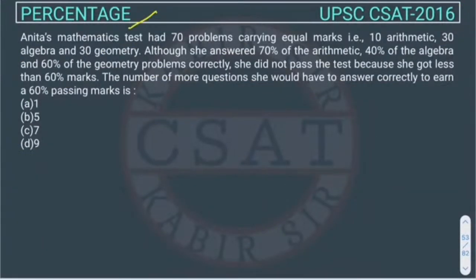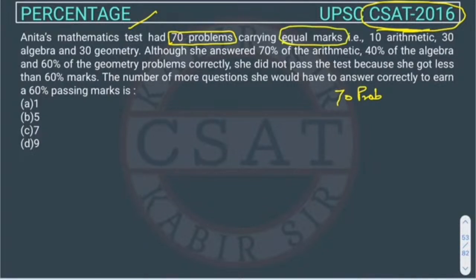This is a question of percentage asked in UPSC CSAT 2016. Right. So the question is, Anita's mathematics test had 70 problems, carrying equal marks.